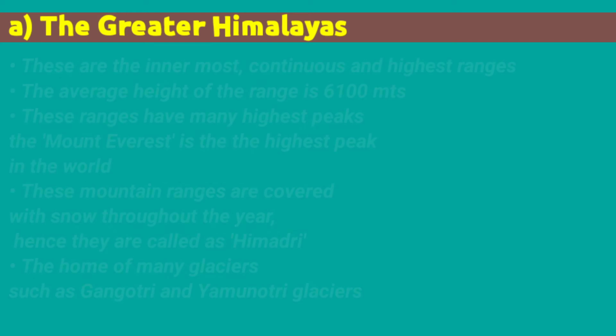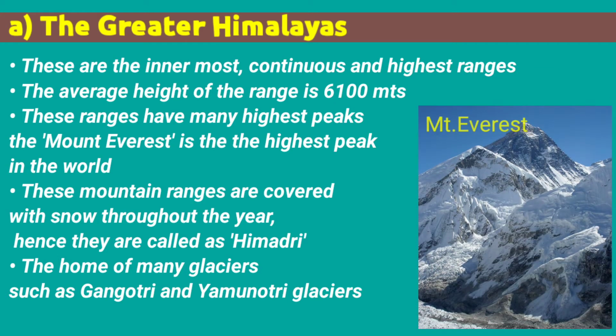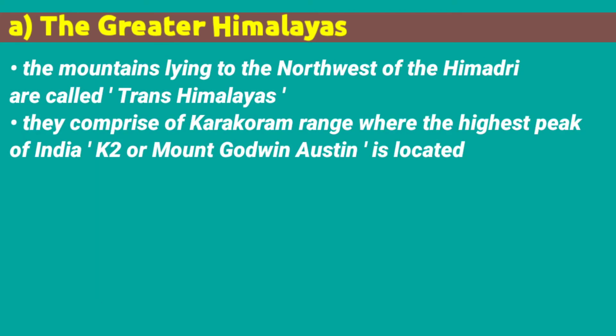The Greater Himalayas. These are the innermost, continuous, and highest mountain ranges. The average height of the range is 6,100 meters. These ranges have many of the highest peaks. Of these, Mount Everest is the highest peak in the world. These mountain ranges are covered with snow throughout the year. Hence, they are called Himadri. They are the home of many glaciers such as Yamunotri and Gangotri.